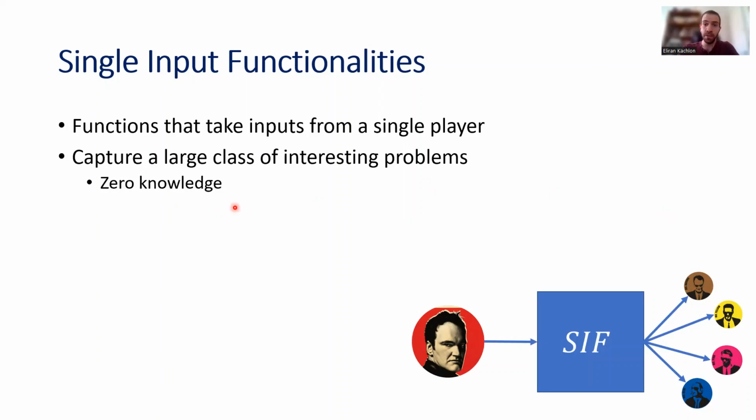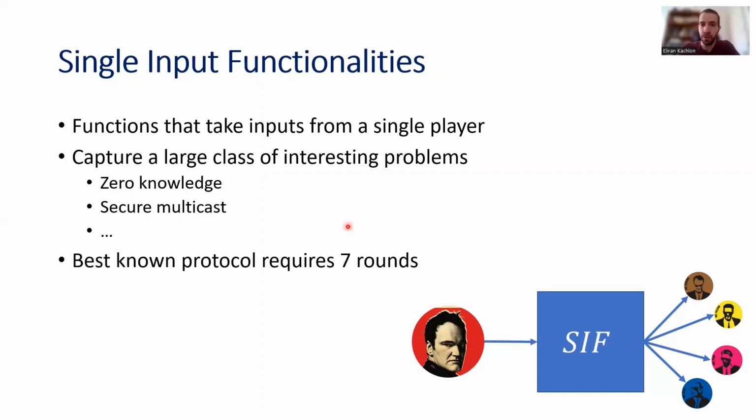It is not hard to see that zero knowledge proofs can be captured by single input functionalities. Secure multicast, where the dealer wants to send the message only to a subset of the parties, is also captured by single input functionalities, and there are many more examples. However, the best known protocol for single input functionalities requires 7 rounds of communication. In fact, the best protocol that we have here is the protocol for general MPC.